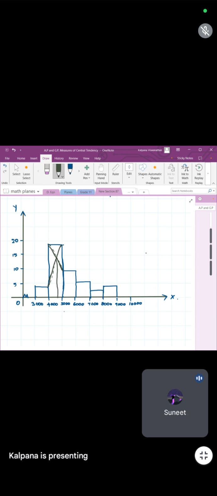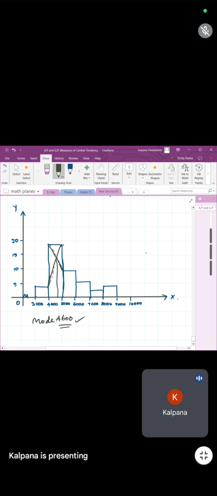It is between 4,000 and 5,000. 4,500? 4,800? 4,600. 4,600 is the right value. This is the accurate value if you draw it correctly.